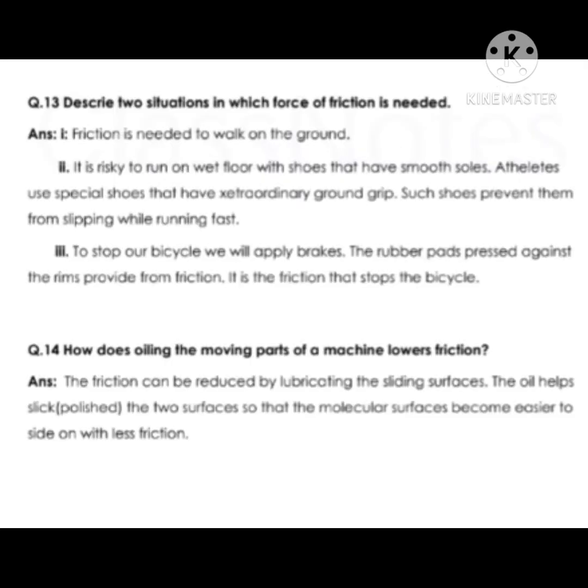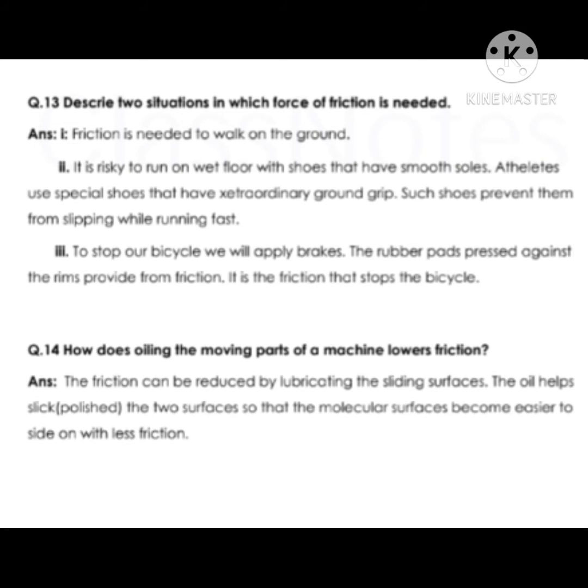Question number 13 is, describe two situations in which the force of friction is needed. Number 1 is, it is risky to run over wet floors with shoes that have smooth soles. Athletic shoes are special shoes that have extraordinary ground grip. Such shoes prevent them from slipping while running fast. Number 2, to stop our bicycle, we apply brakes. The rubber pads pressed against the rims provide friction. It is friction that stops the bicycle.